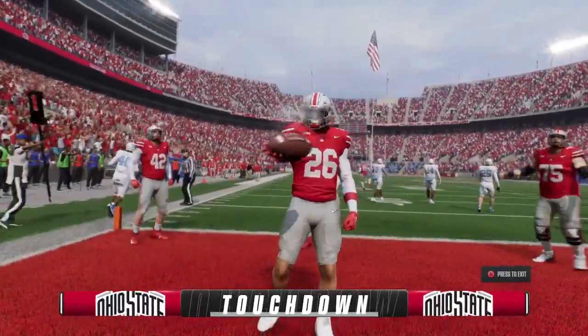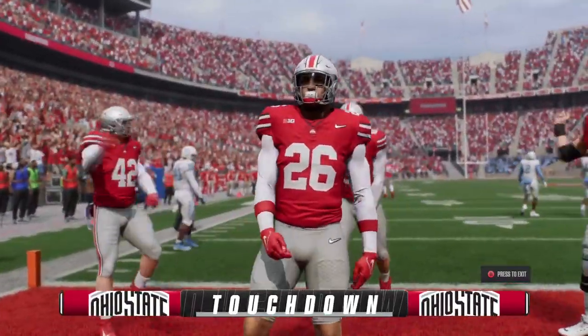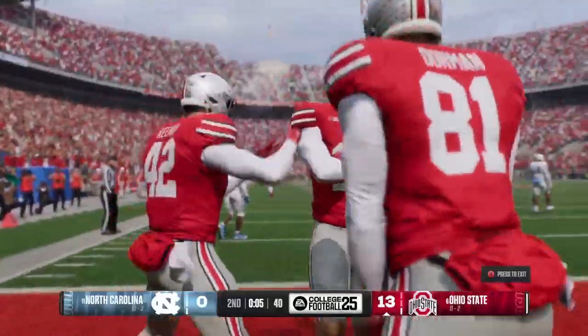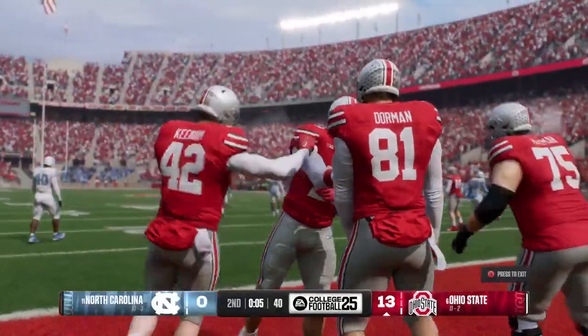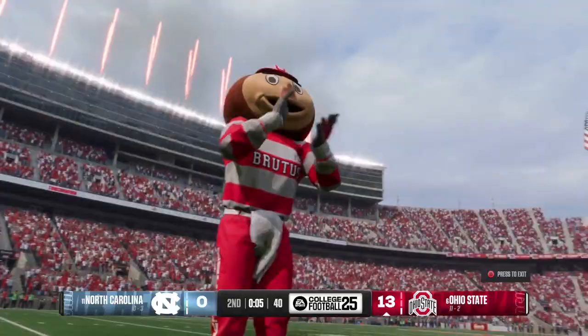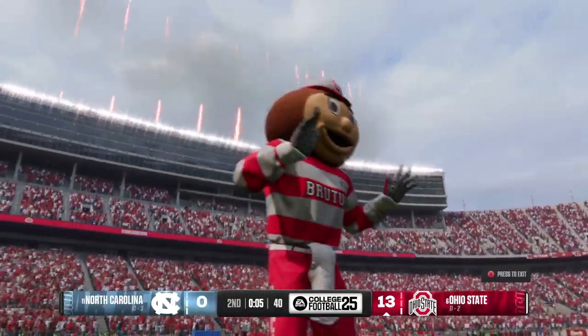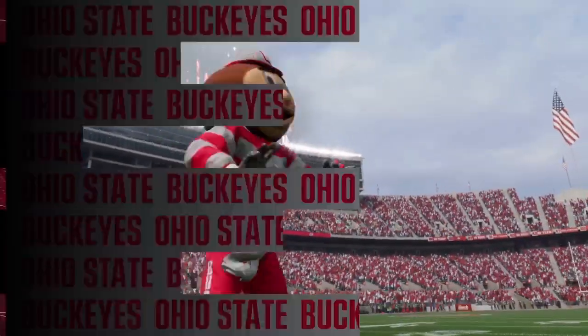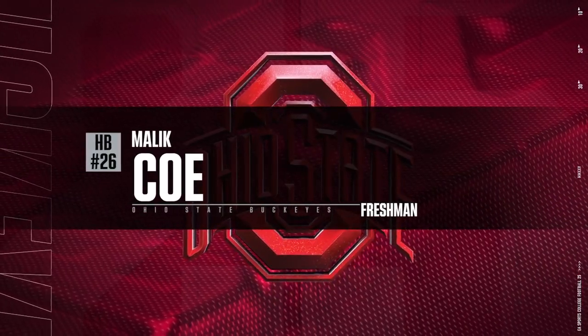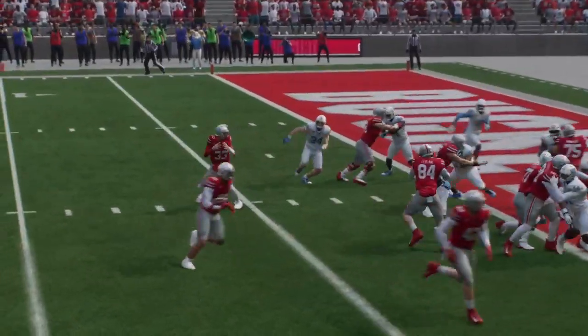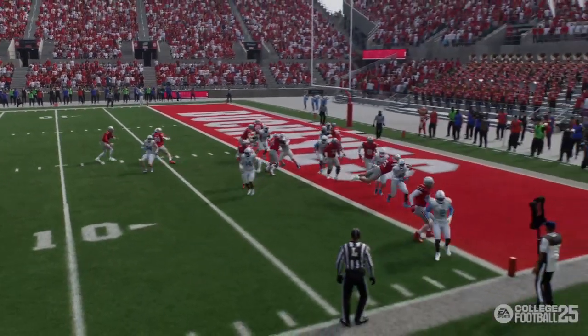Touchdown, Ohio State. So with playoff pressure, Kirk, the offense executes a long, grinding, methodical drive. The thing I've loved about this offense all year long is their ability to either hit the big play or not have to rely on that. Like this, they're able to sustain a drive and still come up with points and get a touchdown.